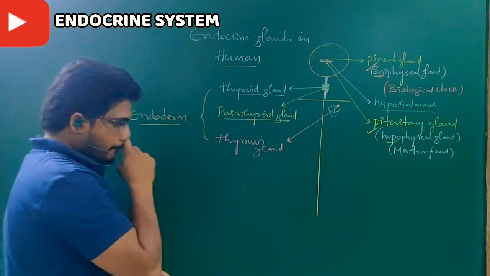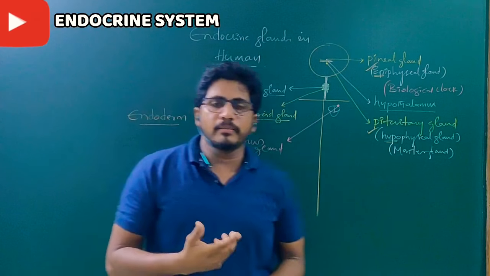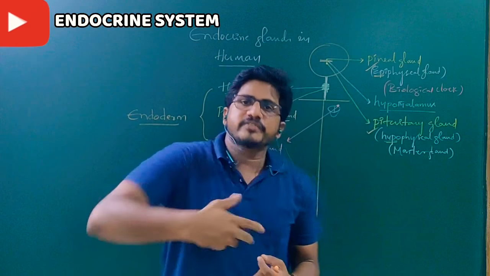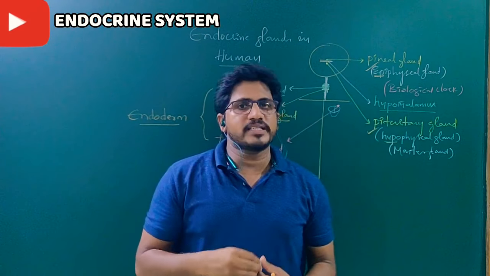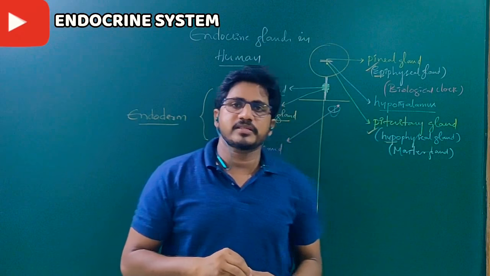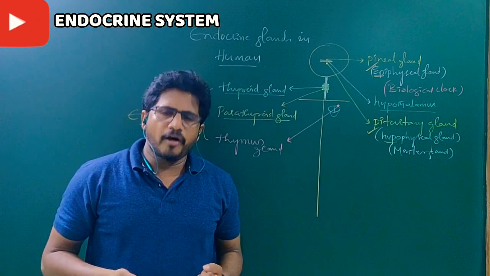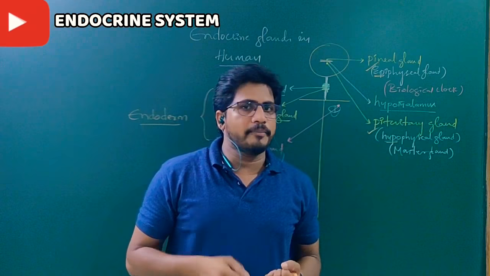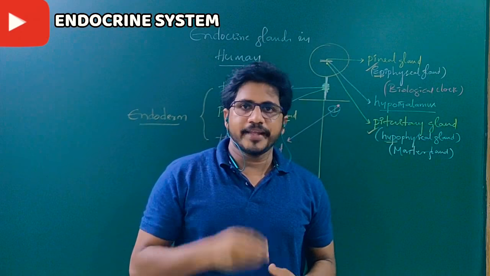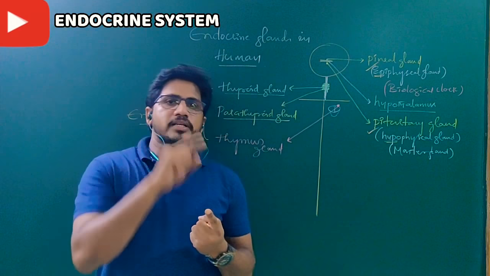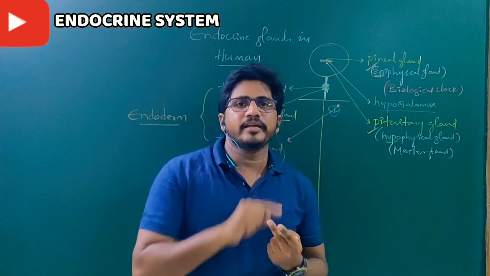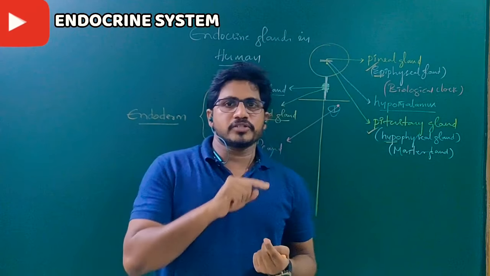What is endoderm? When we are developing in our mother's womb, layers form. There are three layers. That's why some animals are triploblastic, having three layers. All our body parts, organs and systems develop from one of the three: ecto, endo or meso. Ecto means the outermost layer, meso means the middle layer, and endo means the innermost layer.